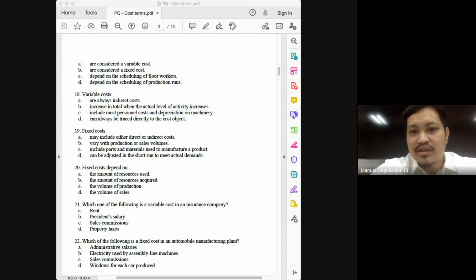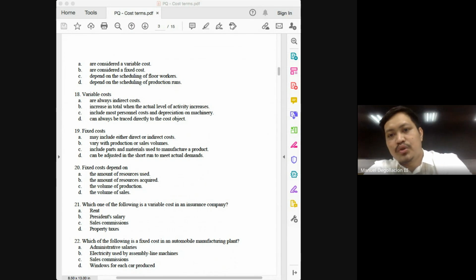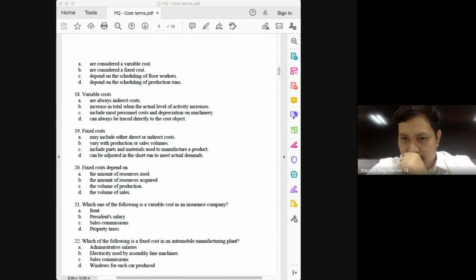Number 19, fixed costs may include either direct or indirect. Vary with production or sales volume. Definitely letter B is wrong. Include parts and materials used to manufacture a plant.